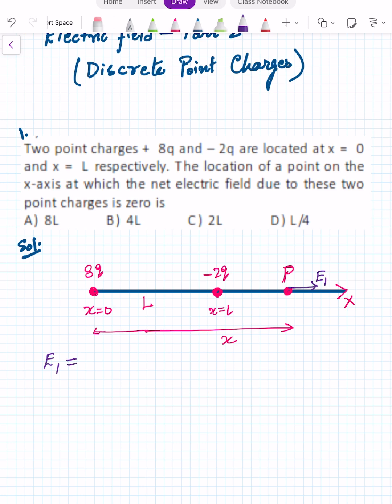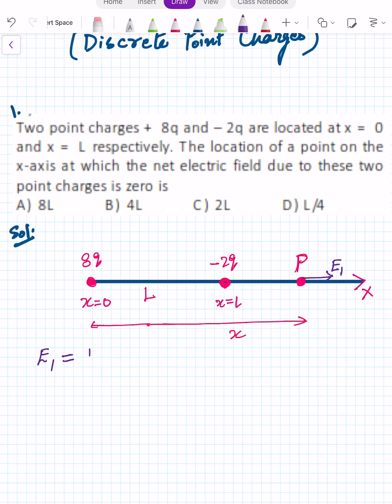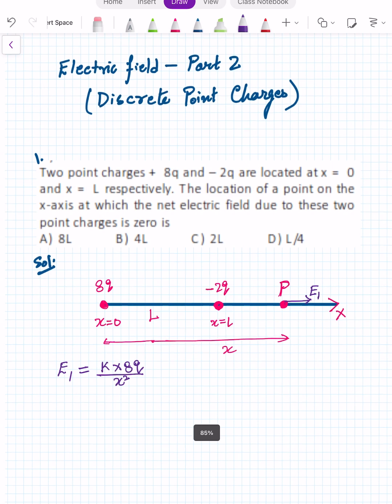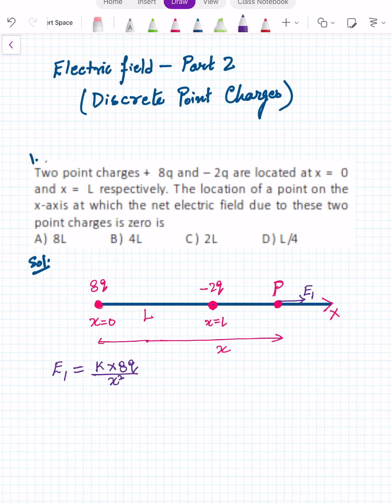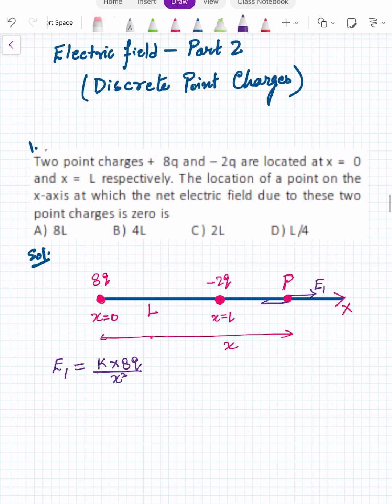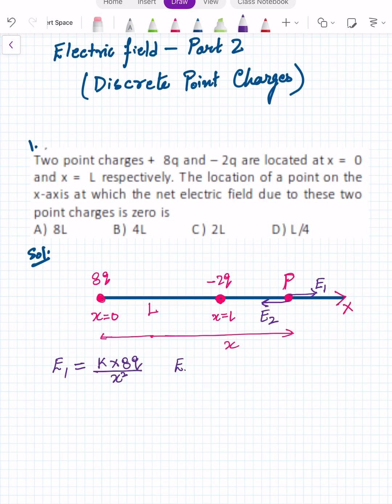8q. So E1 is equal to 1 upon 4 pi epsilon naught, q upon x square. And let E2 be the electric field at point P due to minus 2q. E1 and E2 will be opposite to each other because they are opposite nature charges. E2 will be 1 upon 4 pi epsilon naught, 2q upon distance, that is x minus L whole square.